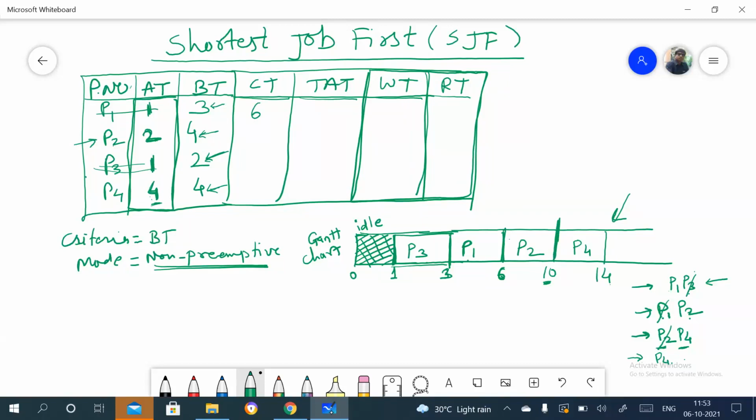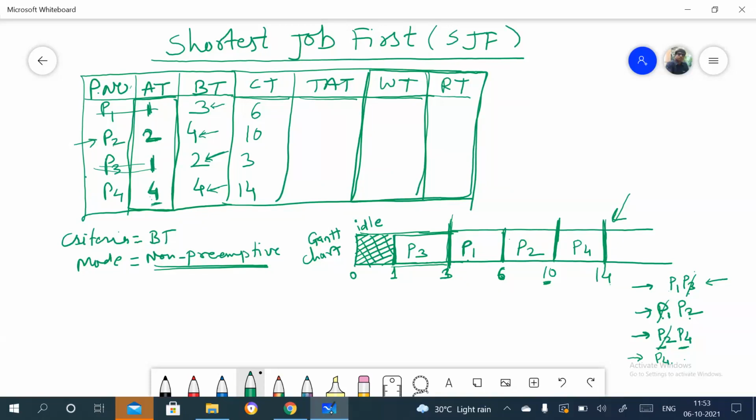Now P3 completes its execution at 3. And P4 completed its execution at 14, right? Getting this, that completion time.